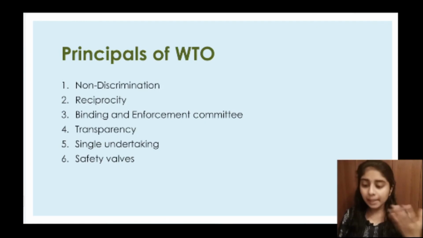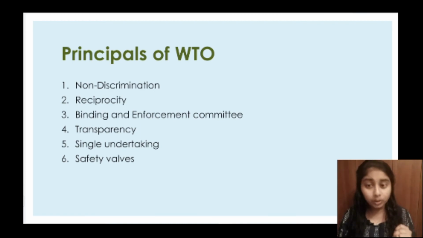So the first principle of WTO is non-discrimination. The principle has two components. First one is the MFN rule, that is the most favored nation rule, and the second one is the national treatment policy. So under this non-discrimination, there are two main rules. First one is the most favored nation rule, and second one is the national treatment policy. So what are these two rules?